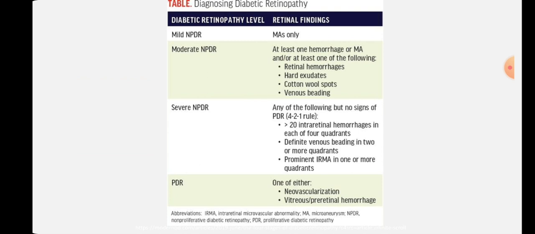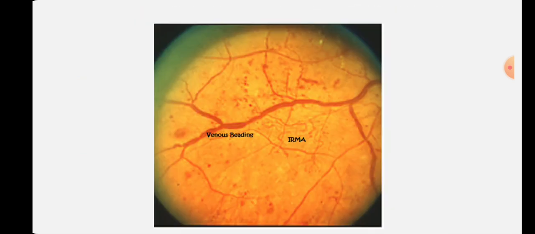So let's talk about moderate NPDR. Sorry, let's start from mild, right? Mild NPDR. Here you will only see microaneurysm with venous looping. Okay, so where is the picture? Here you can see venous beading and venous looping. Looping will be like the blood vessel is coming, and it is in a looping manner, like in this way. So this is venous beading or venous looping.